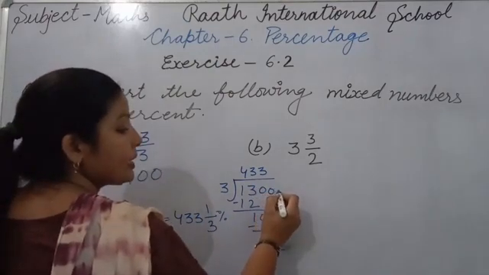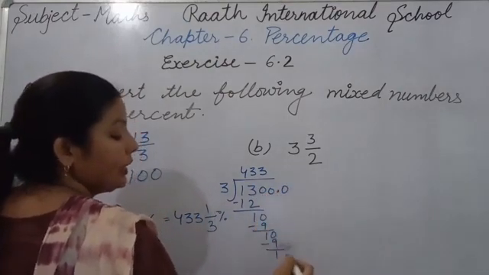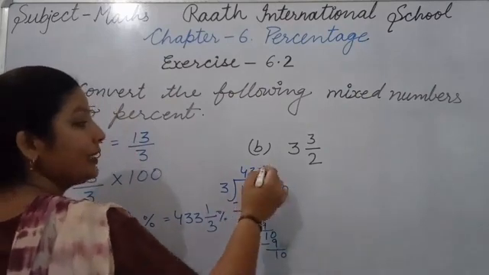we will put here decimal and now we take here 0. Then this 0 downside. So again 3 3s are 9.